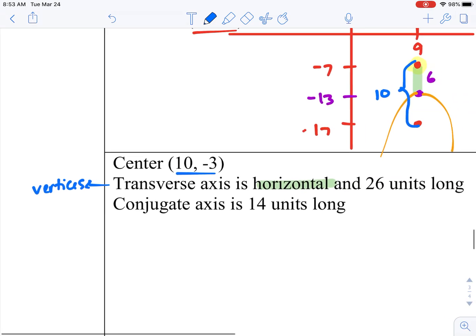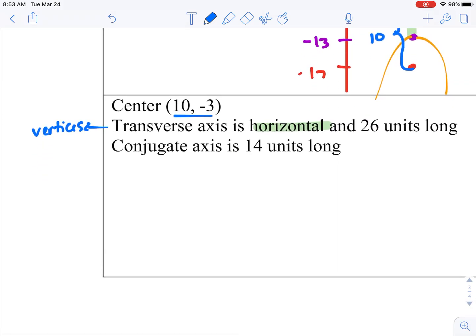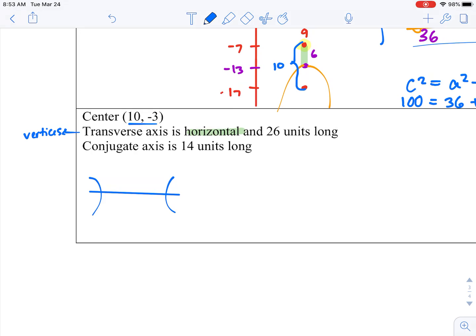And it's important that they tell us the direction that it's going. So if our transverse axis is horizontal, that means our graph is going to be opening left and right from our center. If it's opening left and right, our x will come first. So getting our equations set up, putting in the center, we have x minus 10 and then y plus 3.